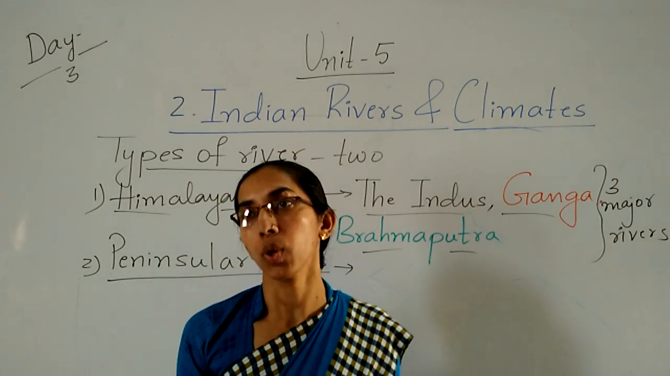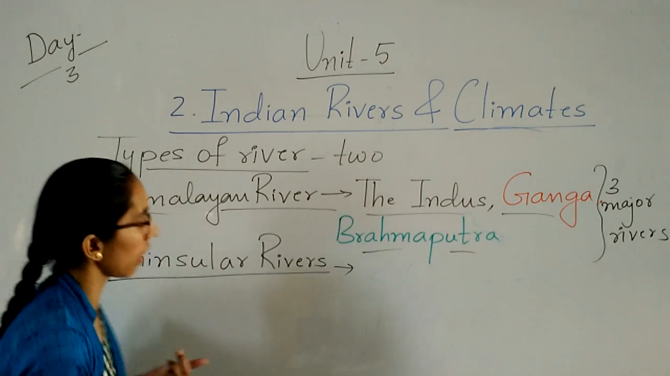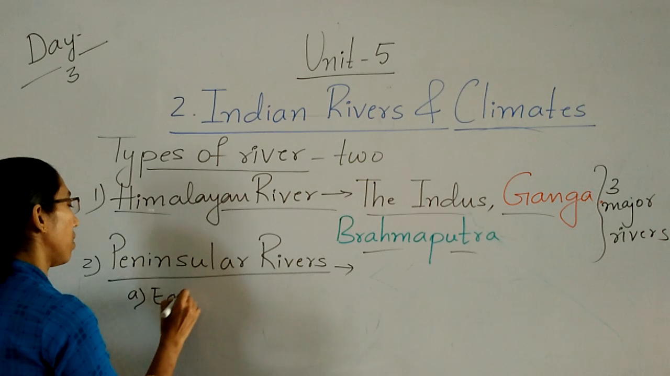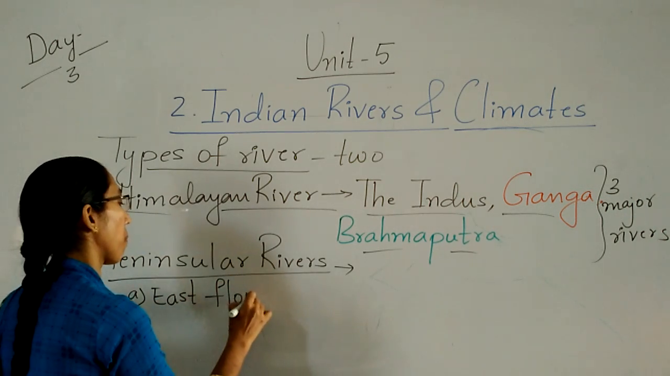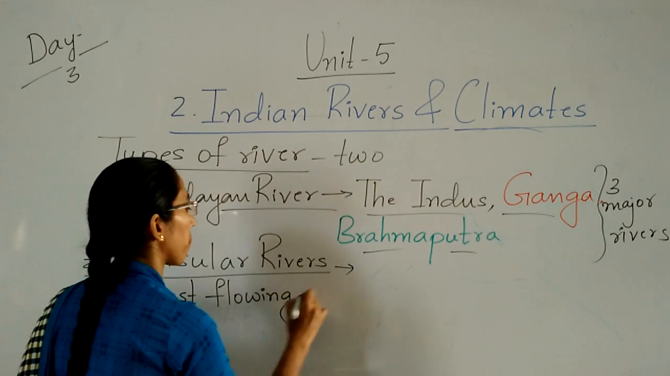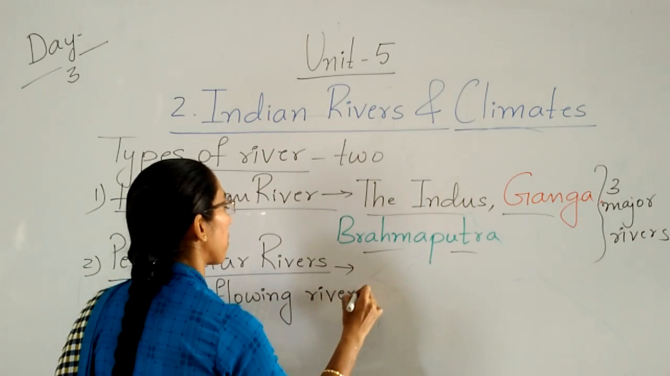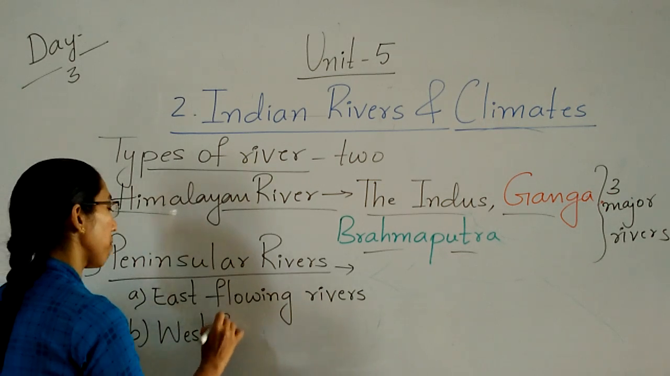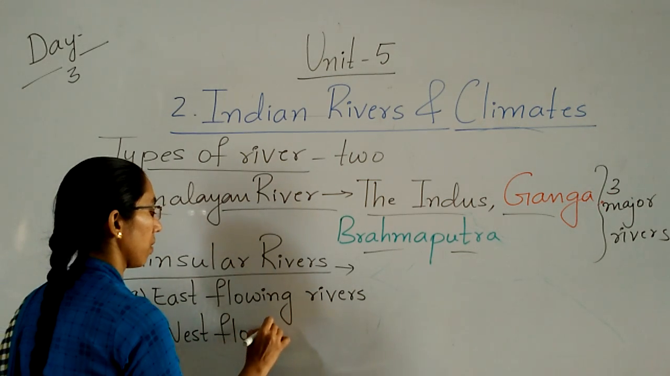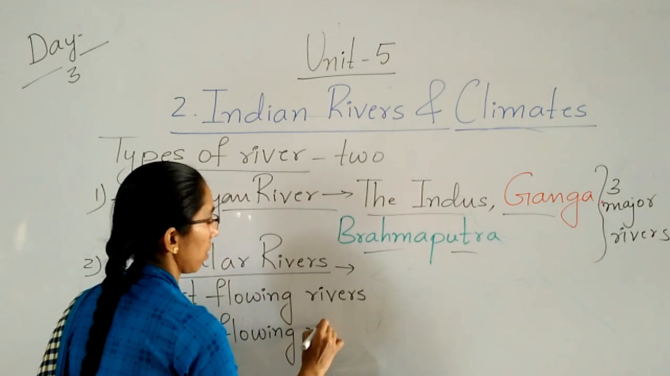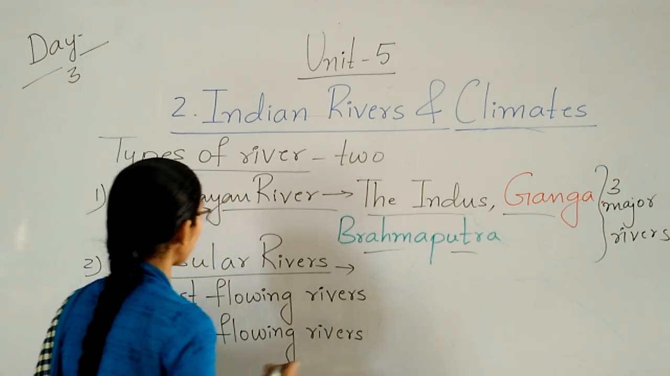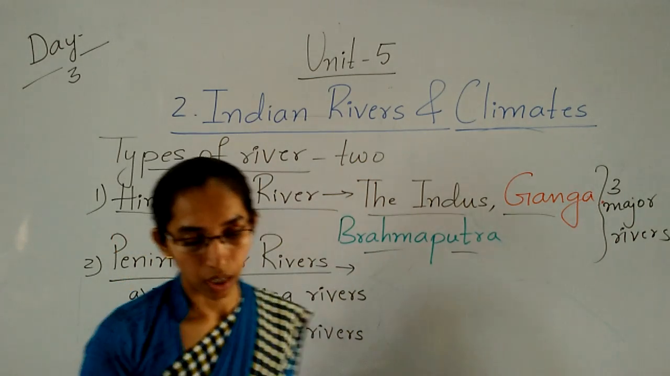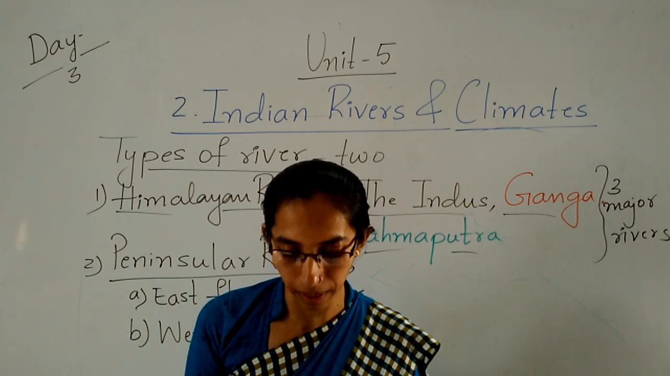First is the east flowing river and another one is the west flowing river. Now we will discuss them in detail one by one. First one is the east flowing river. We'll see.